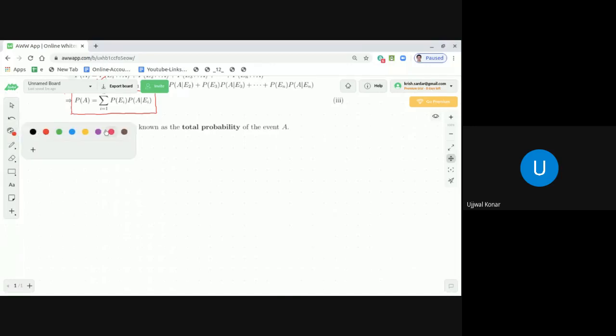So let me first draw the entire sample space, dear students, and this is the entire sample space S. Now, in that sample space, we have n mutually exclusive and exhaustive events.